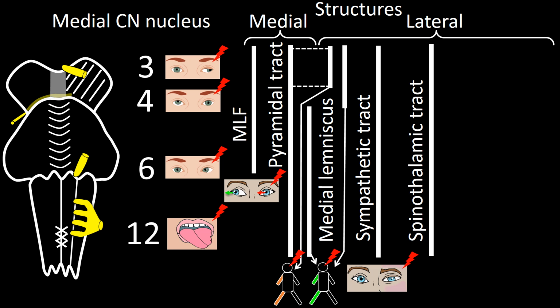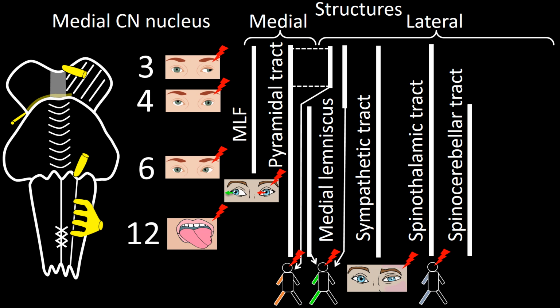Next, we have the spinothalamic tract. Damage to the spinothalamic tract translates into loss of pain and temperature discrimination in the body contralateral to the lesion. Damage to the spinocerebellar tract is dominated by ipsilateral ataxia.